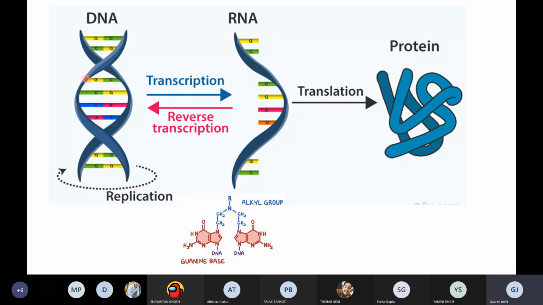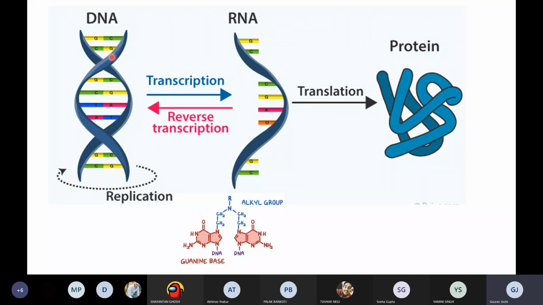This DNA will not be able to unwrap or unwind to form the RNA. These are hydrogen bonds, and hydrogen bonds are easy to break. But when a covalent bond is formed by the action of the alkylating agent, this covalent bond will not be able to break, because it is a strong bond.